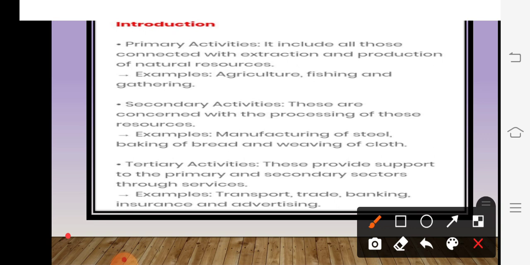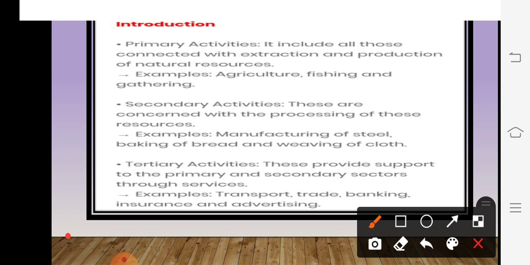And children, in the primary activities, first and foremost, to get a prepared material, we first extract the natural resources. Along with the natural resources, we send them for production purposes to the factory.